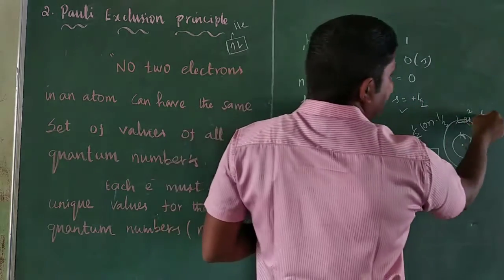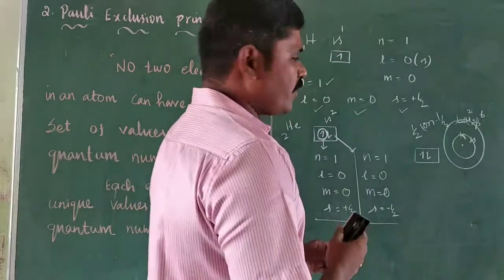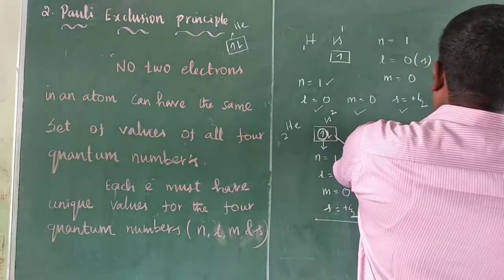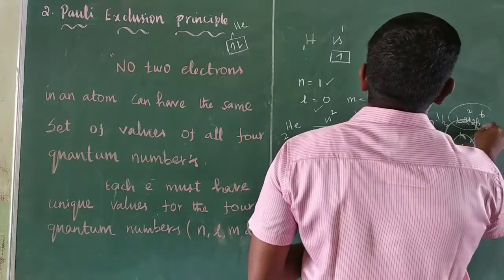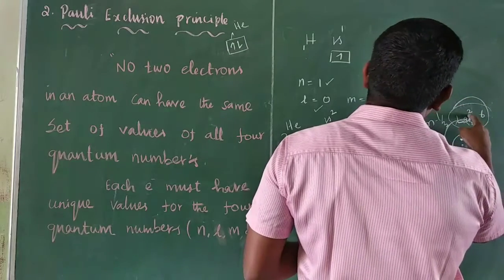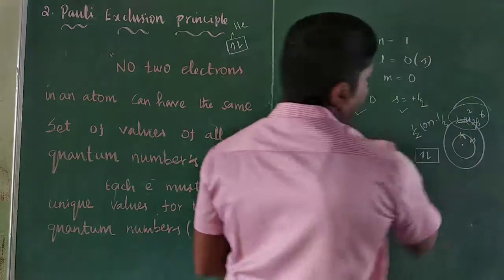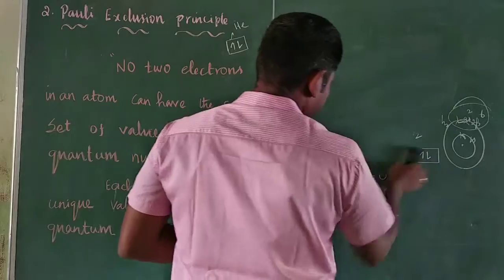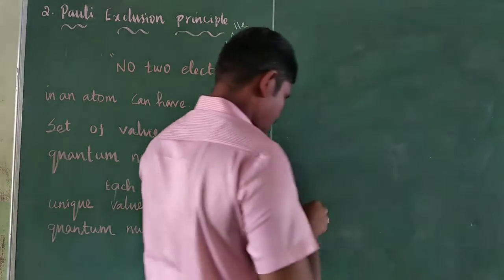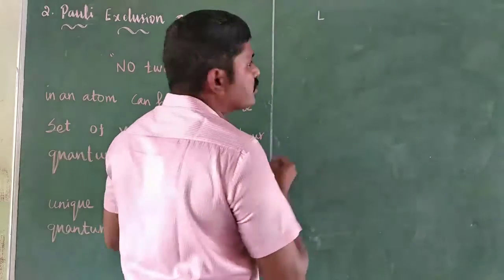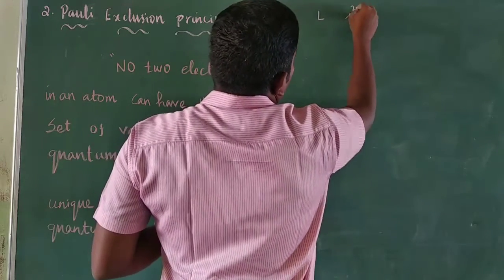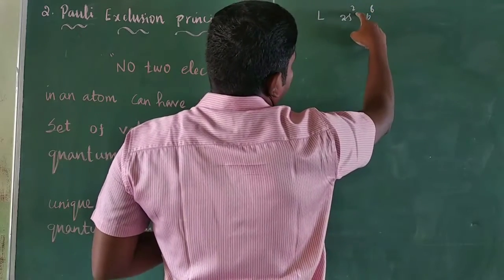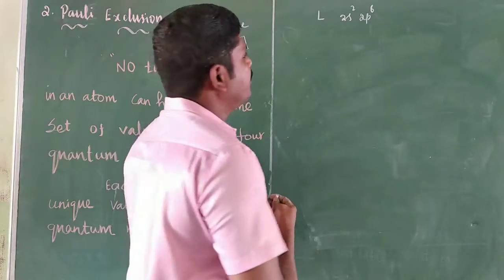Okay, so let us understand this by writing all 4 quantum numbers of the 8 electrons existing in the L shell, 2s2 and 2p6. So the 4 quantum numbers of each of the 8 electrons in the L shell.